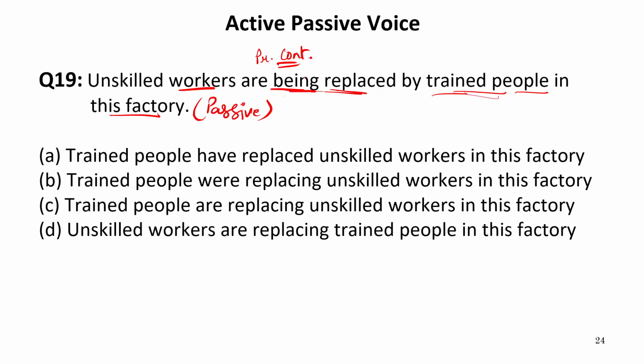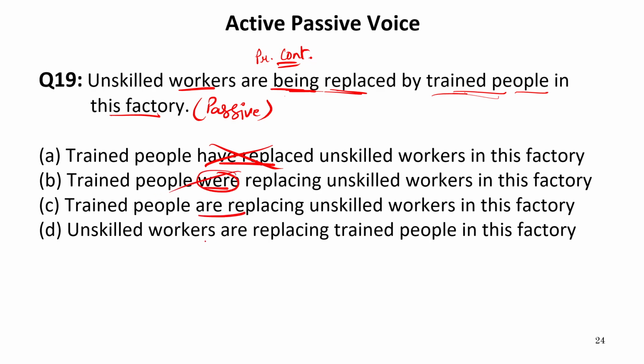And are being means continuous tense, present continuous tense. It means trained people are replacing. This will be the sentence which is required. Now in the first it is written trained people have replaced. This is incorrect. The sentence given is not in present perfect tense. Were is past tense. It is also not required.